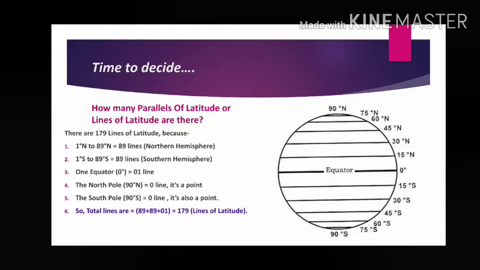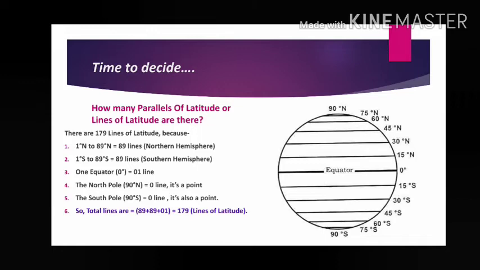But it is wrong. Why is it wrong? Because 90 degree is a point. To draw a line you need 2 points. Here 90 degree north, that means North Pole, has only 1 point. 90 degree South Pole has only 1 point. So can you draw a line there on the pole? No.